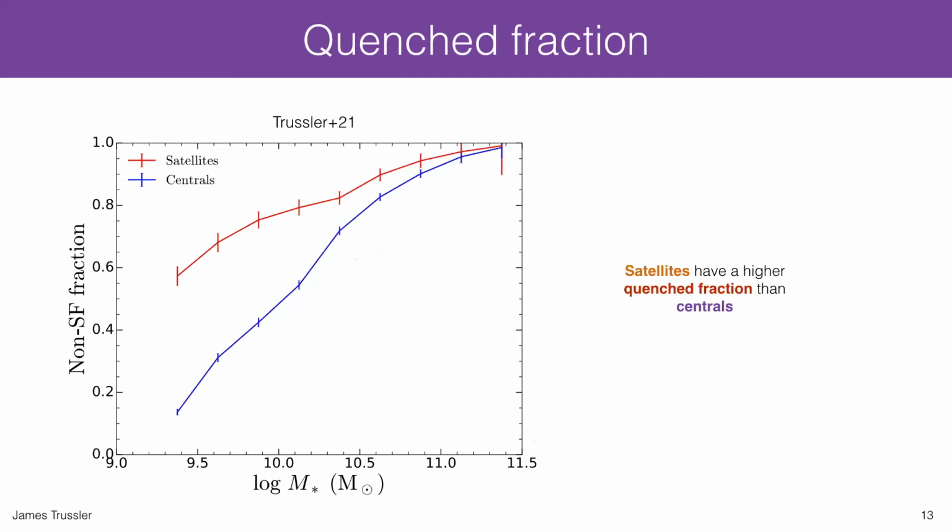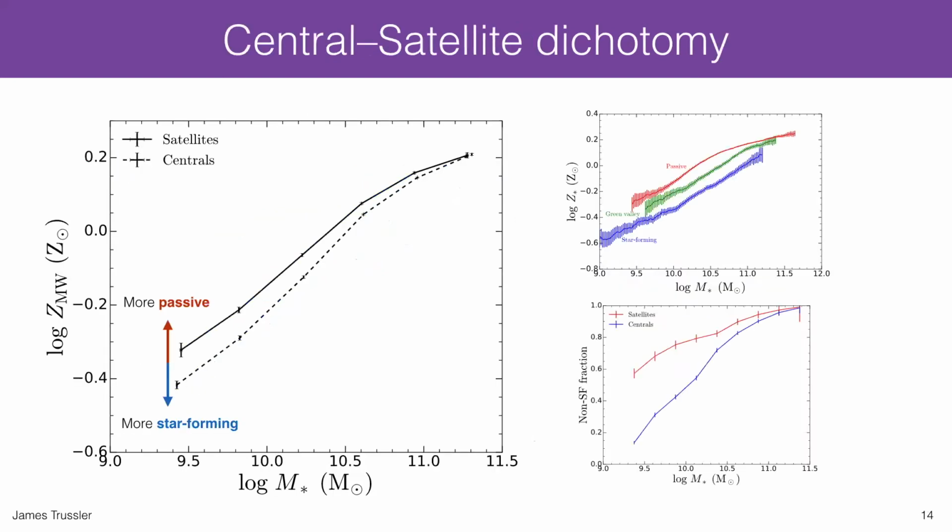So if we take into account the distinct chemistry of star-forming and passive galaxies, and also recognize that the satellite population, shown in red here, is relatively more quenched than the central population, shown in blue, then it could very well be that this offset between the overall populations of centrals and satellites in the left panel is just driven by the fact that the satellite population is relatively more quenched and consists of more of these metal-rich passive galaxies, while the central population consists of relatively more of these metal-poor star-forming galaxies.